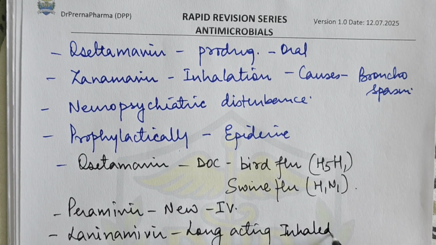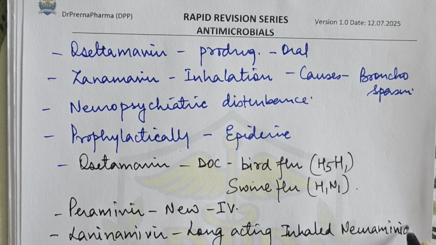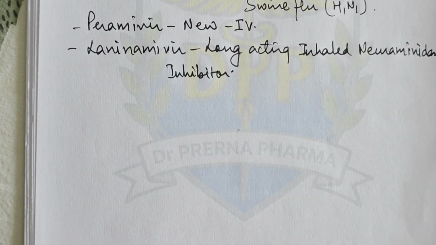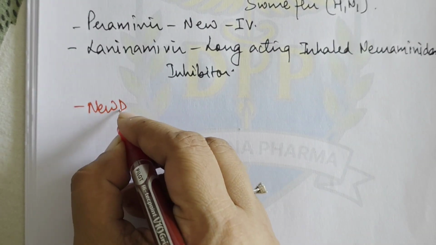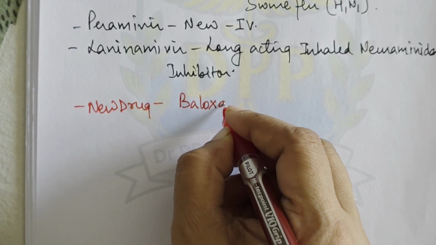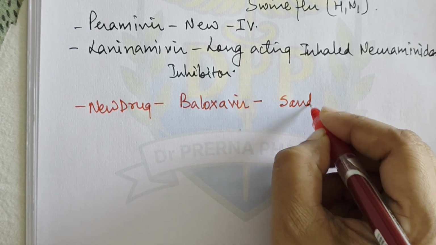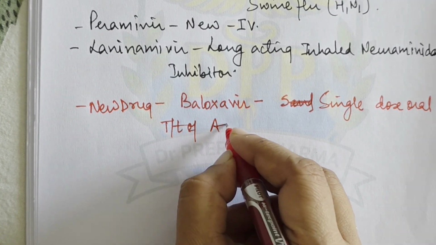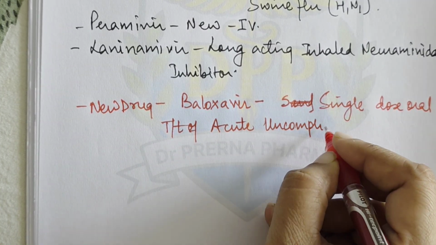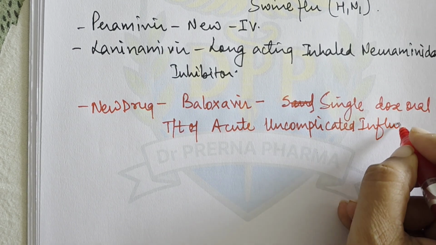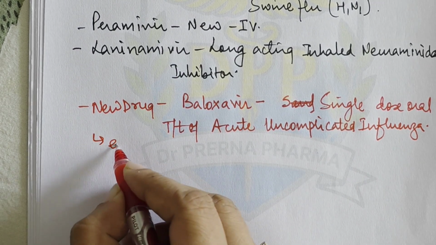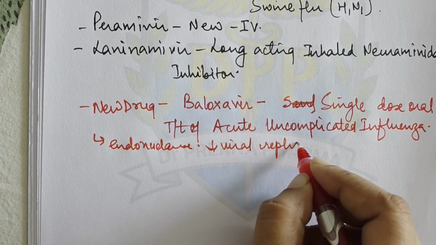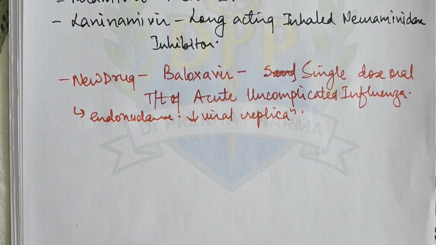inhaled neuraminidase inhibitor, right? A new drug is also there, which is baloxavir. This is a single-dose oral treatment of acute uncomplicated influenza, right? It interferes basically with the endonuclease activity, and so it inhibits viral replication, right? So these are the drugs which are used in influenza.